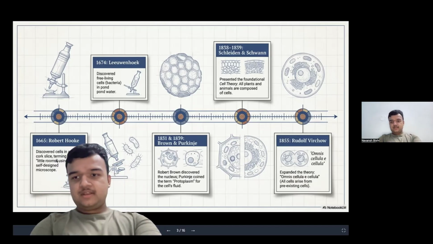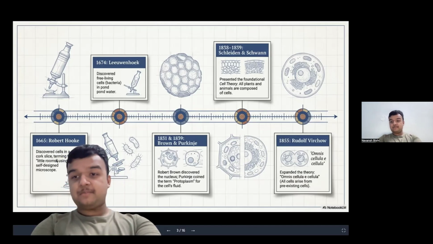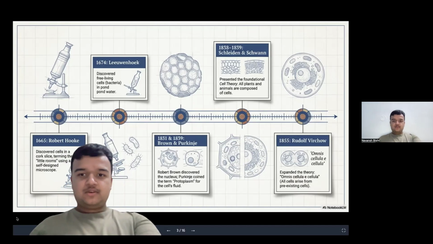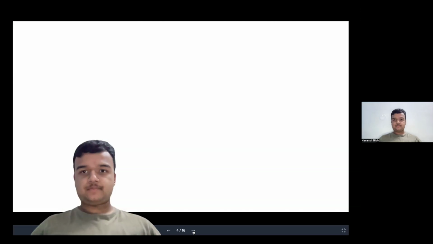Next, last but not the least, in 1855, Rudolf Virchow expanded this theory: all cells arise from pre-existing cells. So that's all for the history that you need to know from your exam point of view.